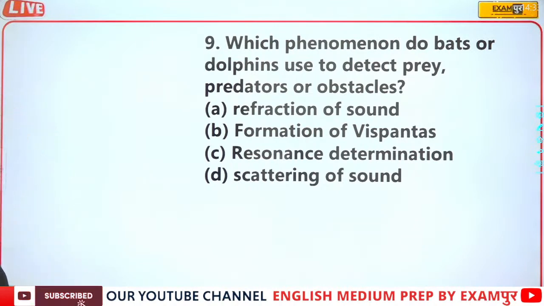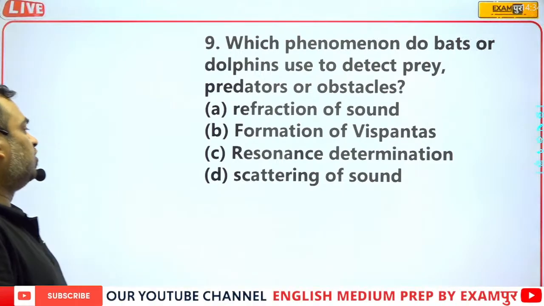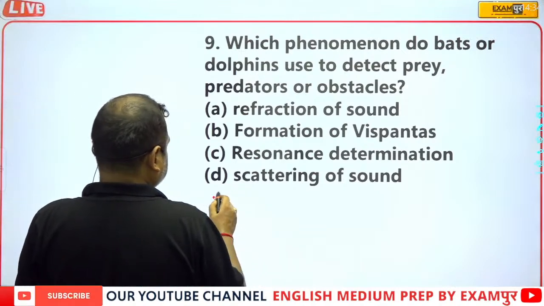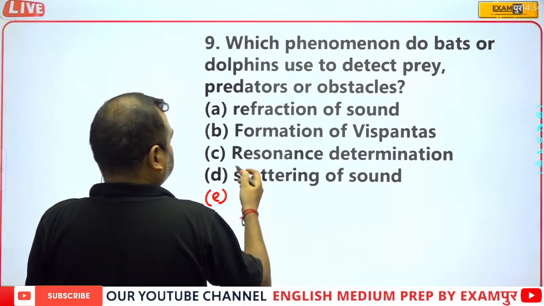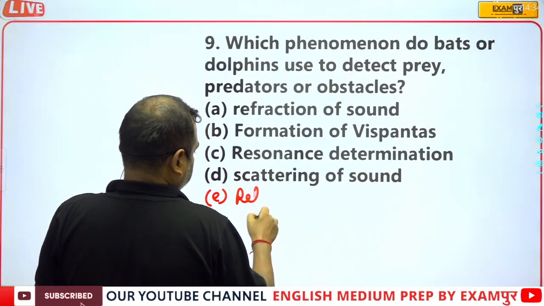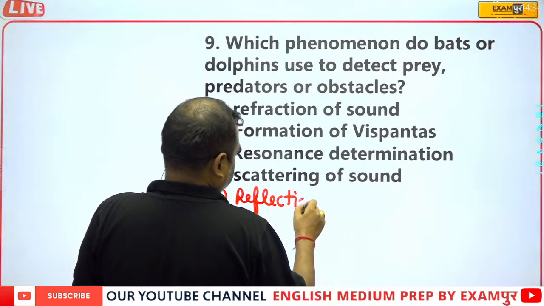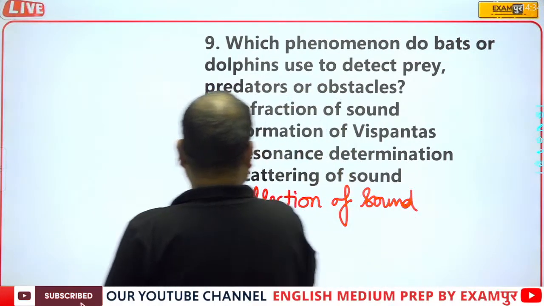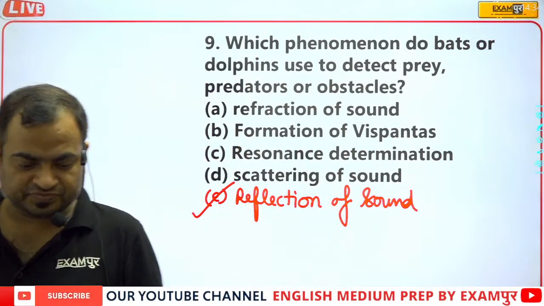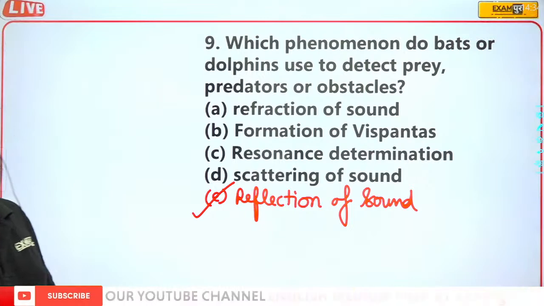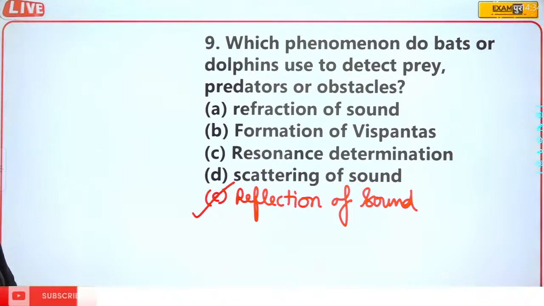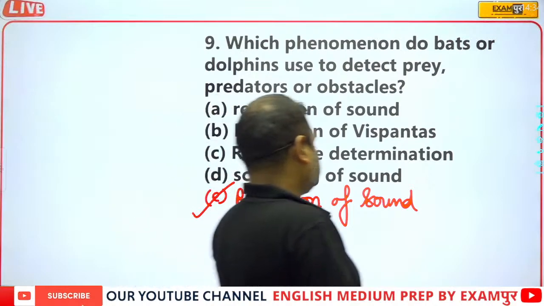Refraction of sound, formation of waves, resonance, scattering of sound, or we can say an echo. Yes, reflection of sound. And the E part is the correct answer. Reflection of sound. So this one is the correct answer.